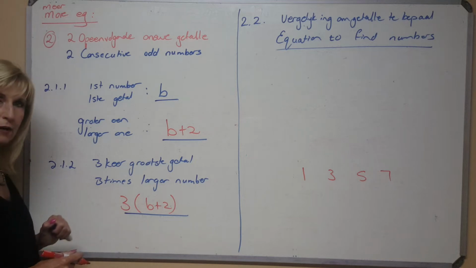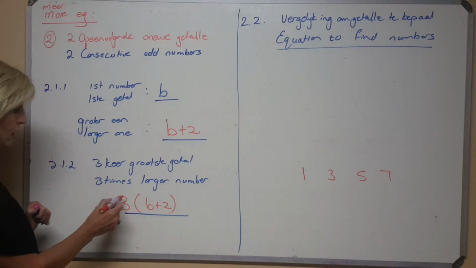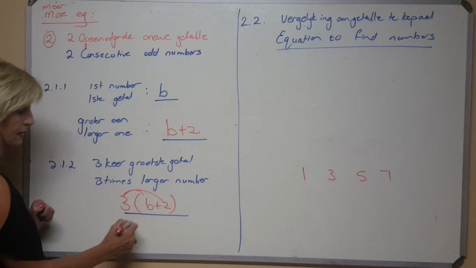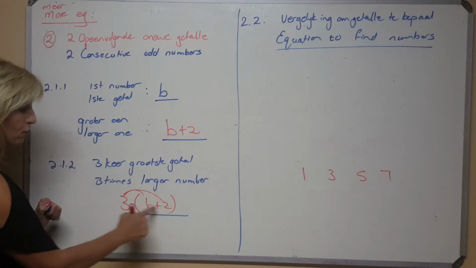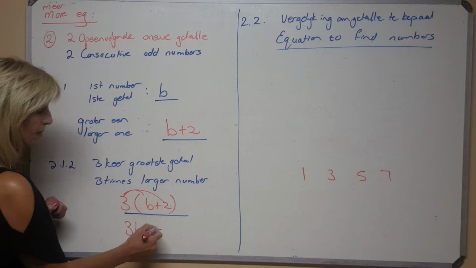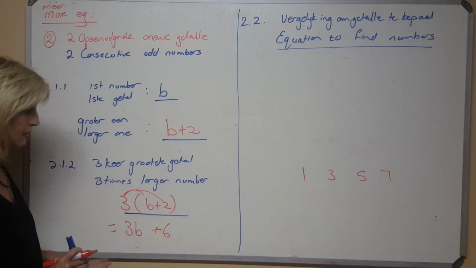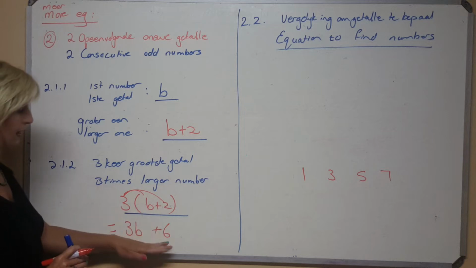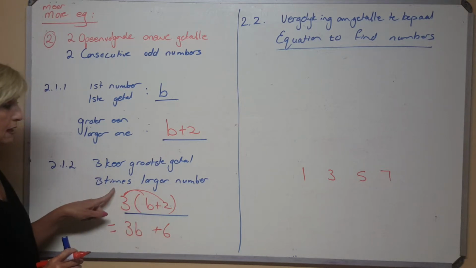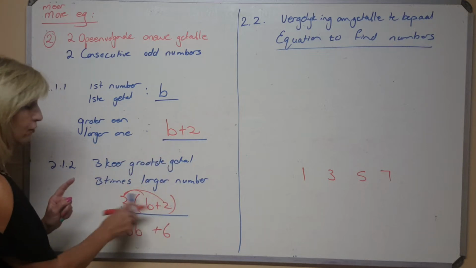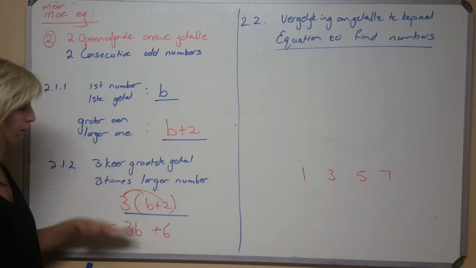Now I can simplify it. You can already multiply it out. You know that is distributive law, so 3 times B just stays 3B. And 3 times 2, plus times a plus is a plus, and 3 times 2 is 6. You could leave it like that, or you can multiply it in distributive law. That means the 3 times the larger number would be 3 times whatever you've got there in a bracket, so you've got to do distributive law. You could have left it like that.